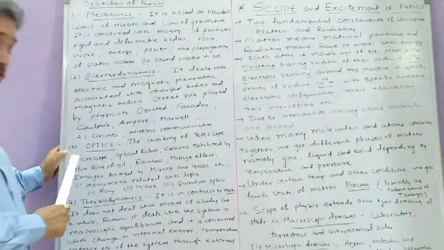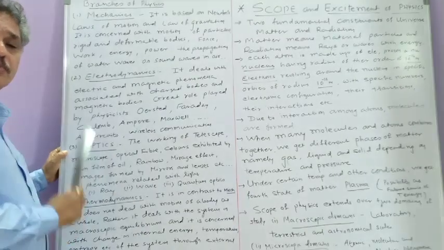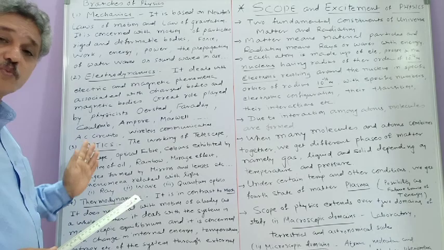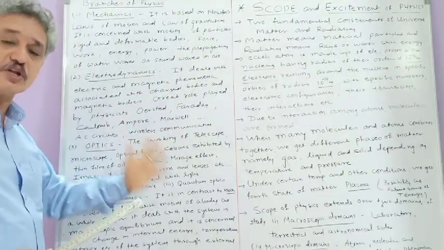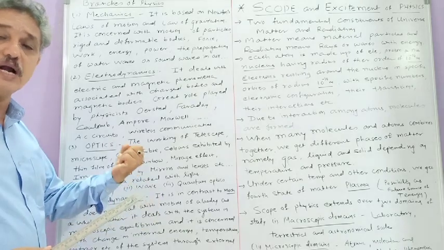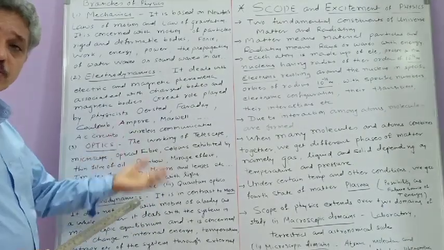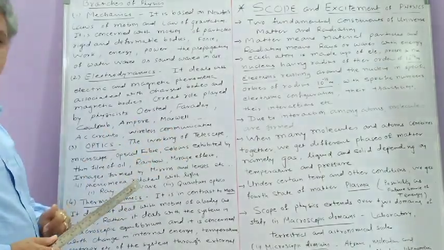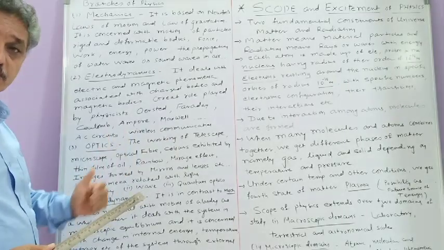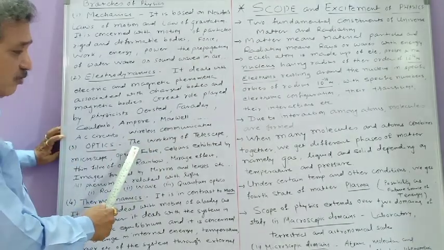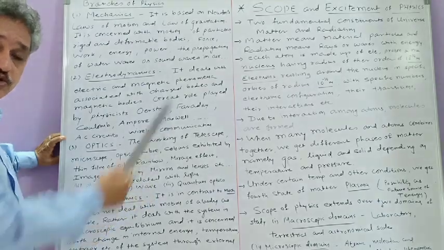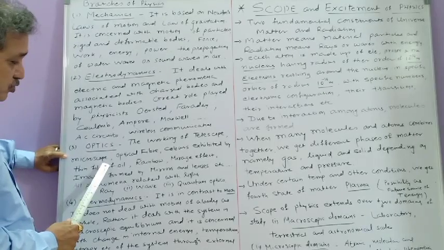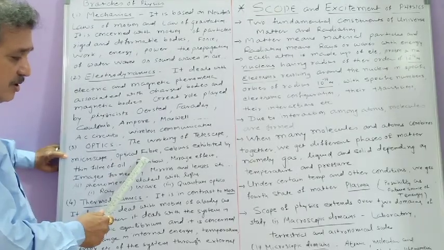Then we can see the next branch. It is optics. This branch of physics is related with the phenomena of propagation of light and generation of light. How the light is generated, how it is propagated. And depending on the propagation of light, there are so many phenomena and so many instruments based on light. Here you can see the working of the telescope. By using the telescope, you can see terrestrial objects. The working of the telescope, the working of the microscope, the working of optical fiber.